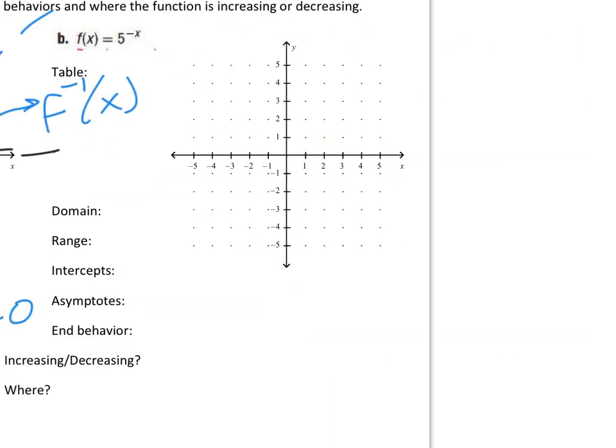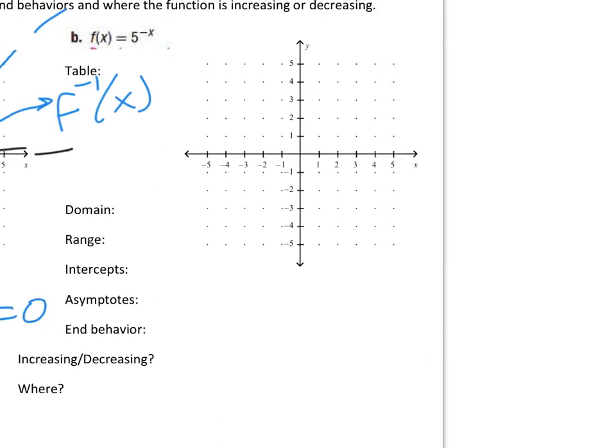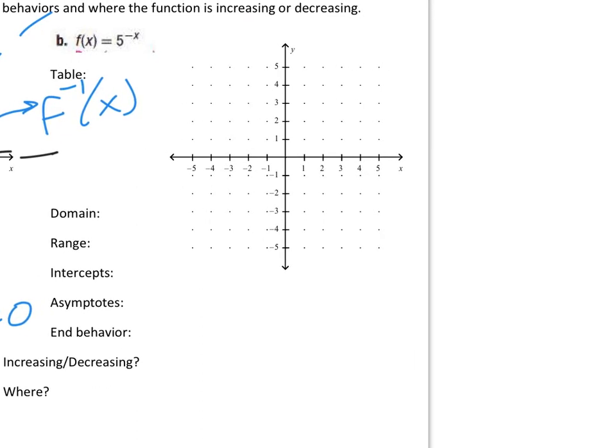Now looking at this one, we can see that our base is raised to a power, and let's just talk about that. One thing that we learned in Algebra 1 is that we can write this as 5 to the negative 1 to the exponent of x. So this would be a way of writing the function.